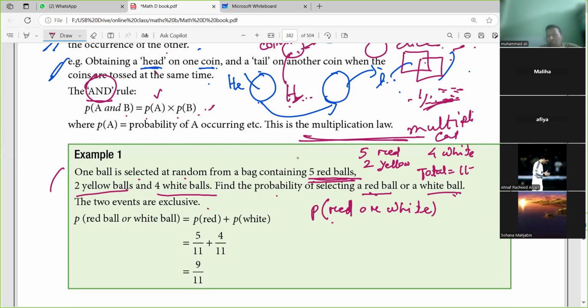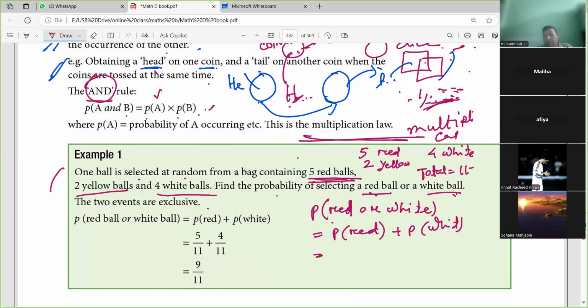Two events are exclusive, not independent. If you throw the ball one time and red comes, white will not come, and when white comes, red will not come. Understand? So we will use here probability of red plus probability of white.